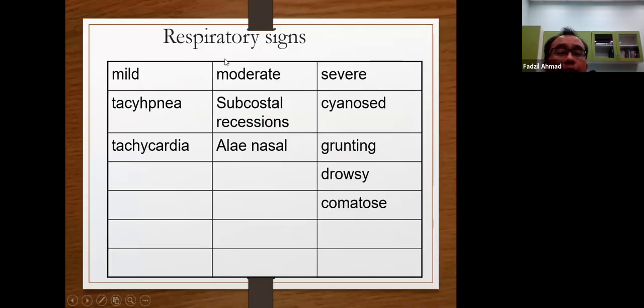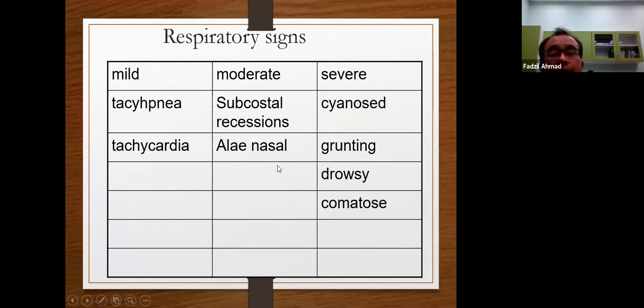But very important when looking at respiratory distress, you have to decide if it is mild, moderate, or severe. Mild usually has tachypnea only. Moderate, there is some evidence of subcostal recession, nasal flaring, and using accessory muscles. Severe, there is cyanosis, grunting, drowsy, and comatose. Roughly something like this.